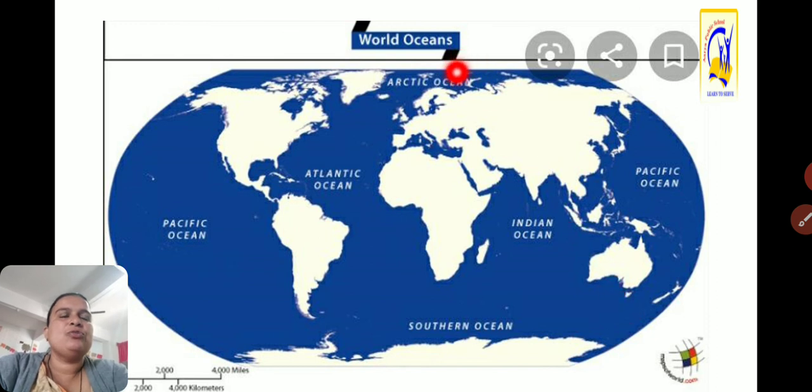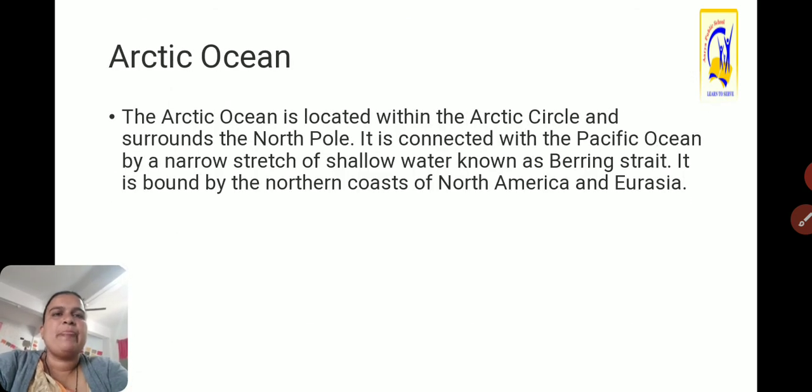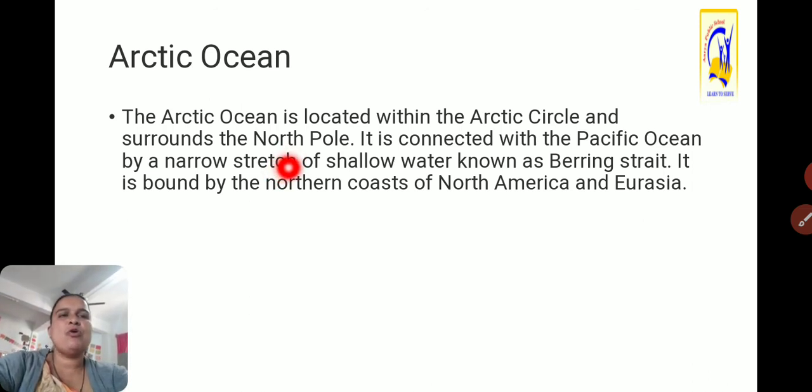And the Arctic Ocean, which is located in the northern hemisphere, at the North Pole. The Arctic Ocean is located within the Arctic Circle and surrounds the North Pole. It is connected with the Pacific Ocean by a narrow stretch of shallow water known as the Bering Strait.